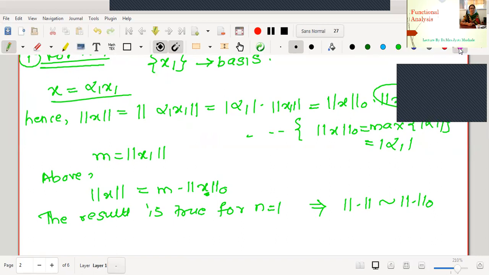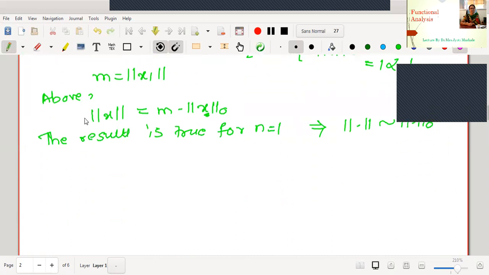Now, what we will do, we will make the induction hypothesis. What will be my induction hypothesis now?